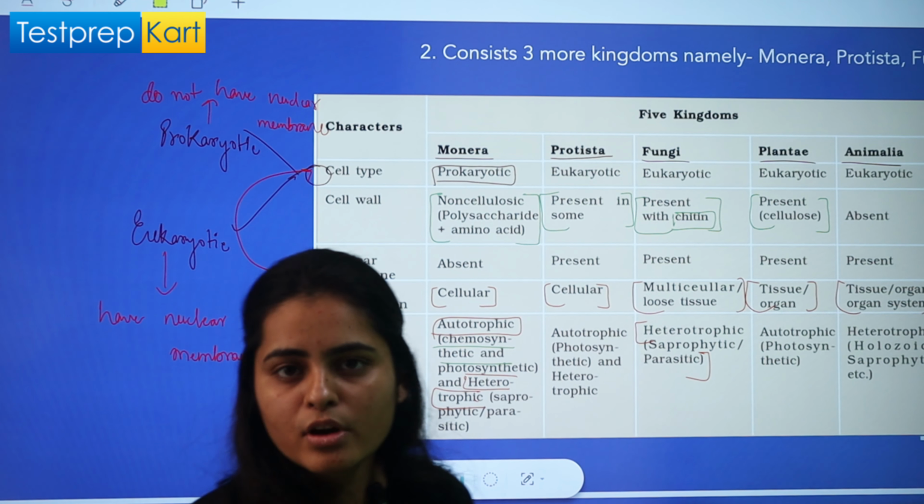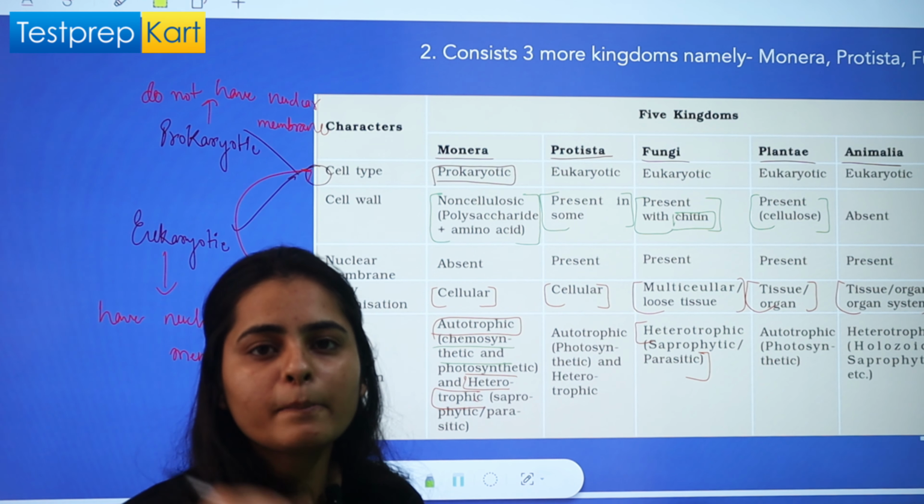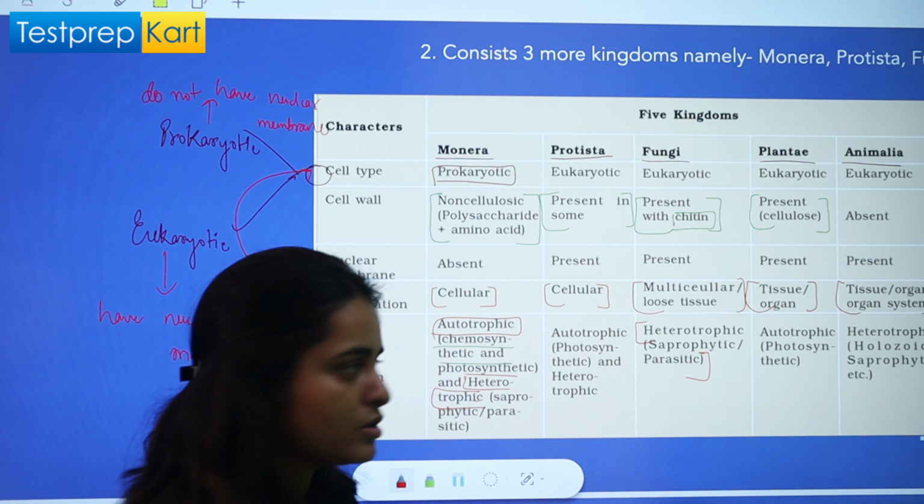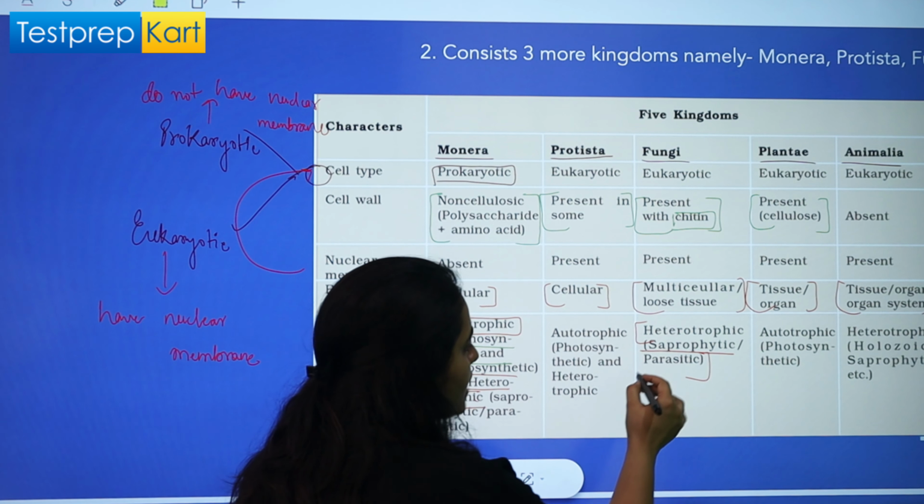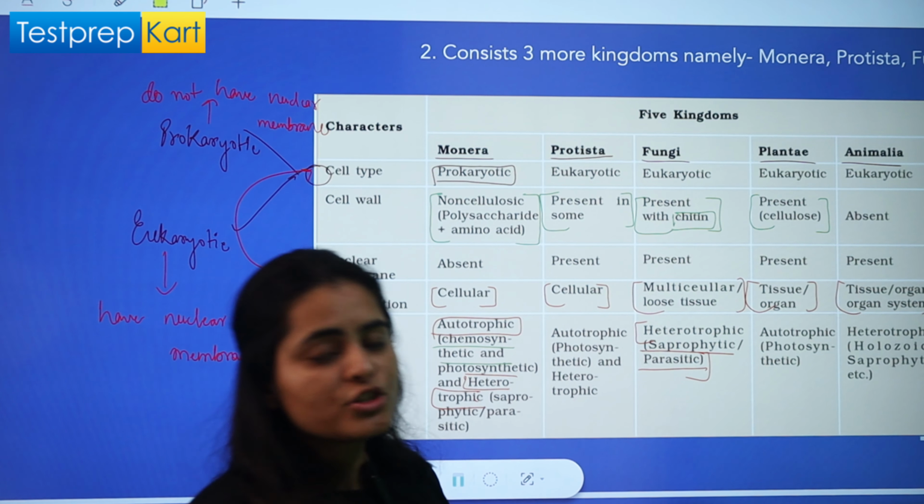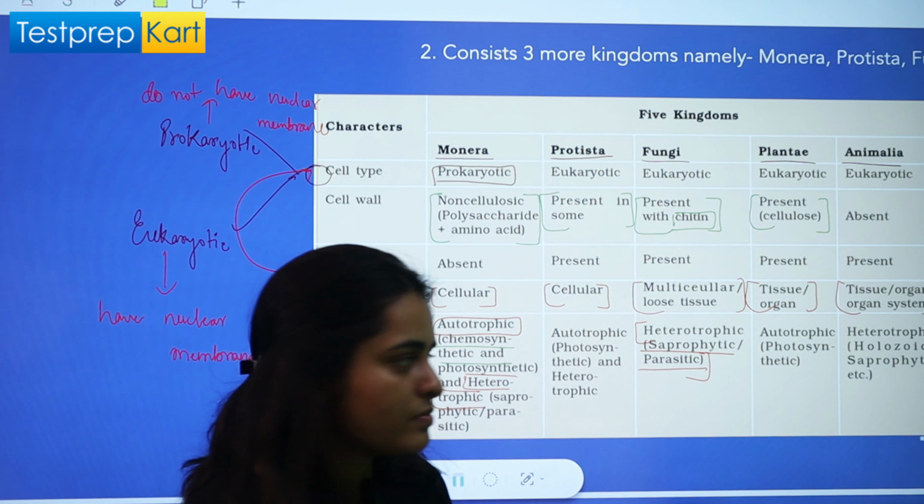They do not show autotrophic mode of nutrition. That means they cannot prepare their own food. They are completely dependent on autotrophs for their nutrition. So they can be saprophytic, which feed on dead or decaying matter, and they can be parasitic, which need a living host for their nutrition, right?